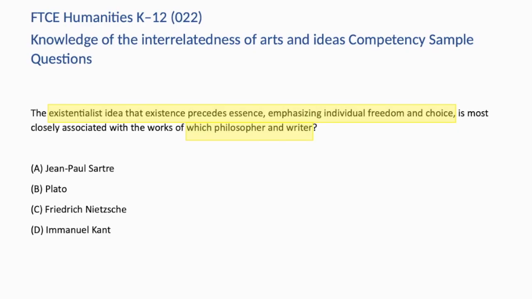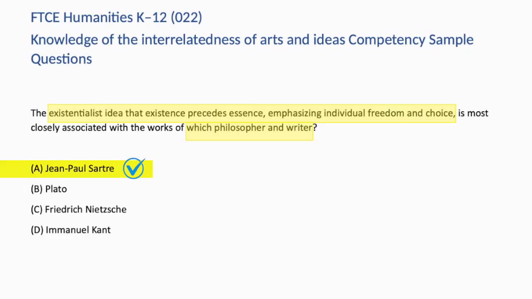Plato was a philosopher way before existentialism, authoring the Republic around 375 BC, whereas existentialism was a common idea in the 19th and 20th centuries. C. Friedrich Nietzsche. This option is tricky because he is often associated with existentialism. However, the term existentialism wasn't coined until after his academic career, and he is more closely associated with nihilism. D. Immanuel Kant was a philosopher during the Enlightenment era, again before existentialism.